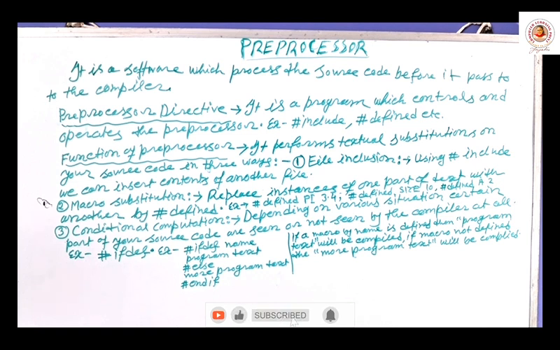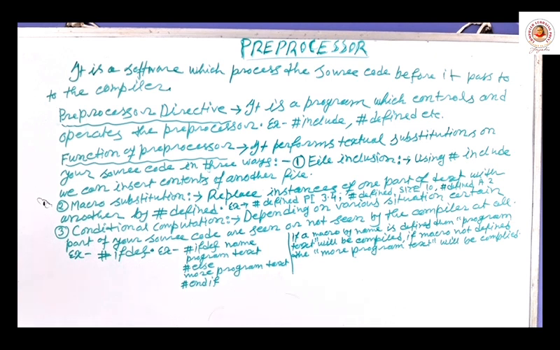That means compiling. After compilation, if the source code is error free, then it will be converted to the exe file and go to the execution step, and it will be executed and give the result. So these are the process. So it is a software.